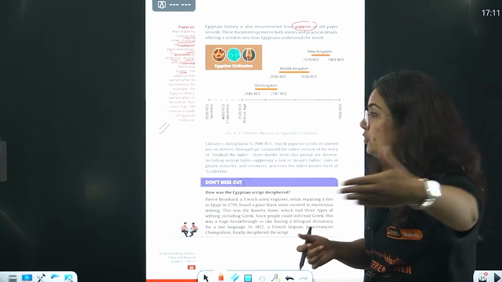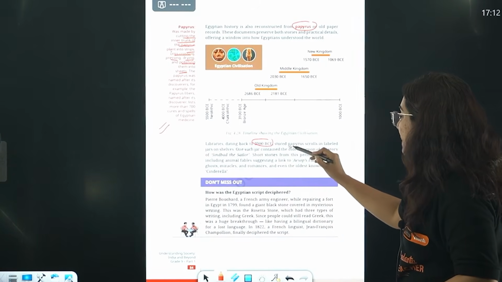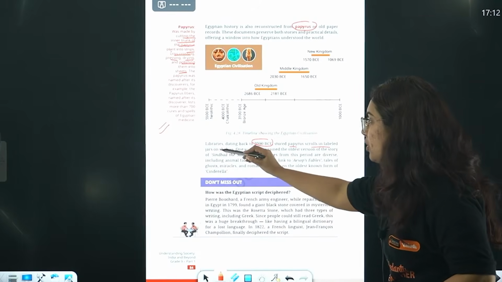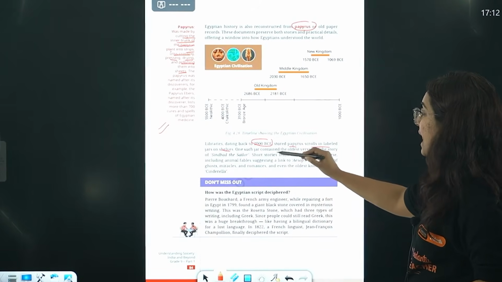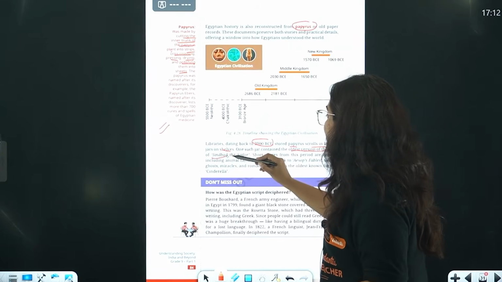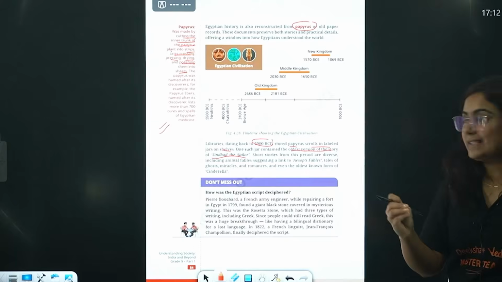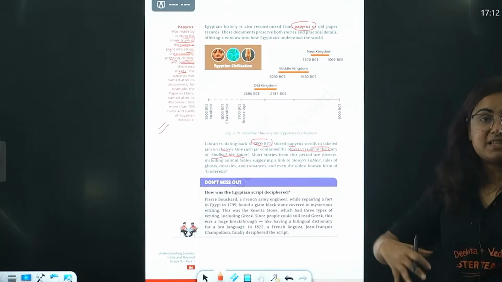Libraries dating back to 2000 BC stored papyrus scrolls in labeled jars or shells. One such jar contains the oldest version of the story of Sinbad the Sailor. So there were a lot of short stories that are considered as tales.